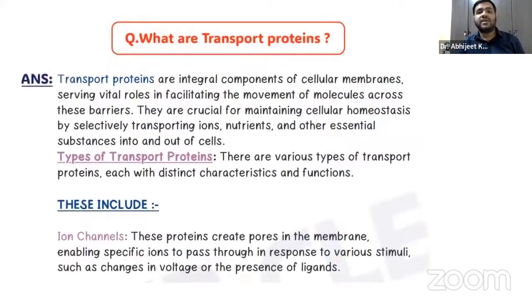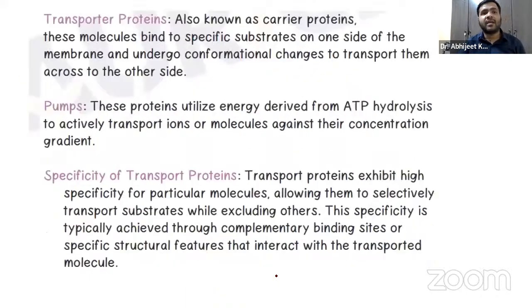Coming to the next, what are the transport proteins, guys? They are integral components of the cellular membranes. Remember, there are various types of transport proteins. The first one is the ion channels, and they create pores in the membrane, enabling specific ions to pass in response to various stimuli, such as voltage or the presence of ligands.